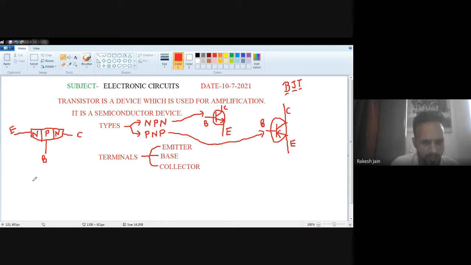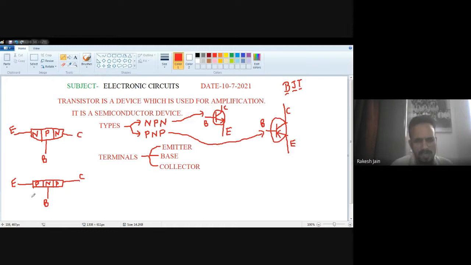Similarly, in a PNP transistor, an N-type semiconductor is sandwiched between two P-type semiconductors. The middle N-type terminal is your base. From the N-type semiconductor we take the base. From the third one, the P-type semiconductor, we take the collector, and from the first P-type semiconductor we take the emitter.